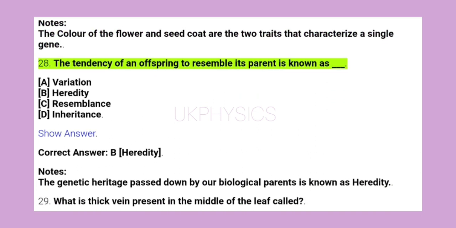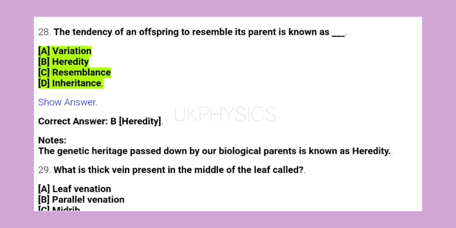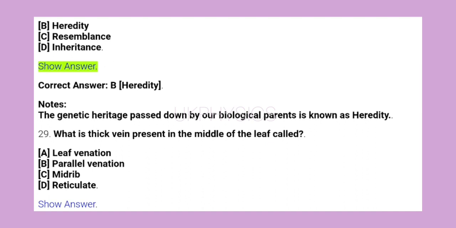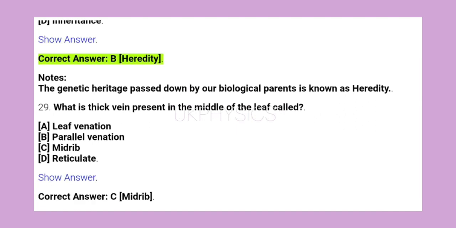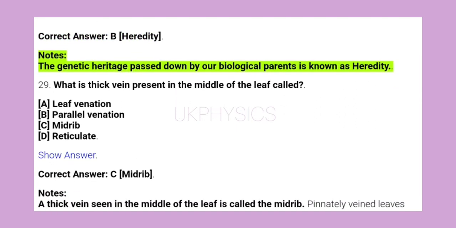28. The tendency of an offspring to resemble its parent is known as ____. A. Variation. B. Heredity. C. Resemblance. D. Inheritance. Show answer. Correct answer B. Heredity. Notes: the genetic heritage passed down by our biological parents is known as heredity.